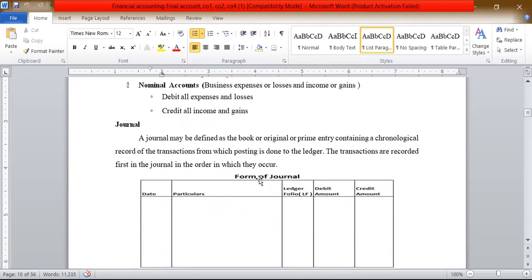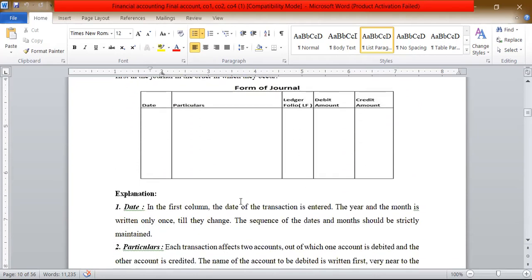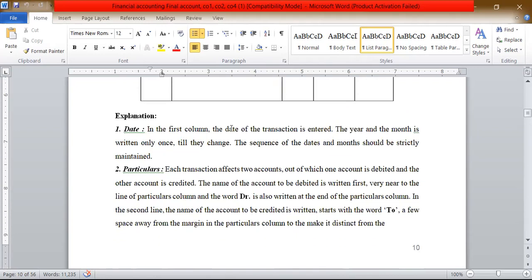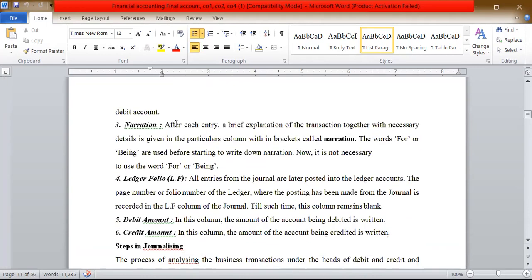So coming to the format of journal. A journal consists of date, particulars, ledger folio, debit and credit. Date: we will mention the day-wise transaction. Particulars: we will divide into debit and credit. Narration: after dividing, we have to give a brief explanation, so and so what. Narration like 'being' or 'for' we are using.